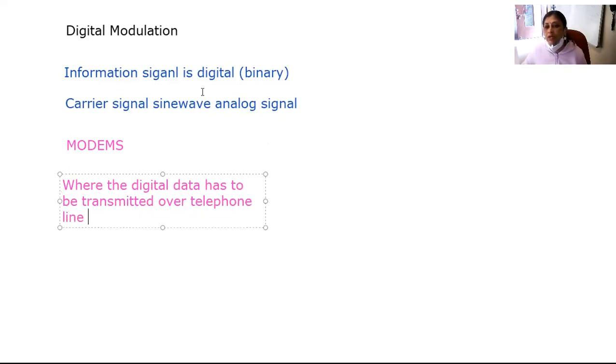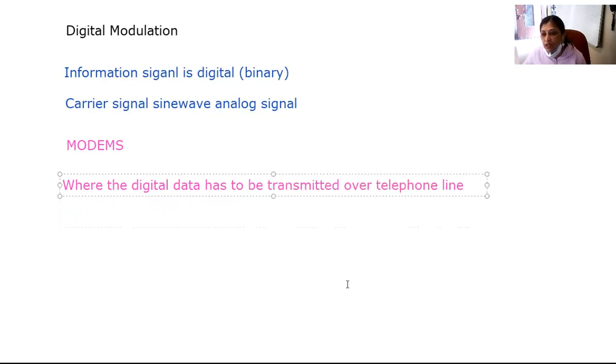If you try to transmit digital data over a telephone line, you cannot send it as it is, because the signal bandwidth of the digital signal is very, very large, but the bandwidth of the telephone line is small, of the order of 8 kilohertz. To make this 8 kilohertz bandwidth suitable for a high bandwidth signal, we have to convert this digital signal into a signal suitable for telephone lines.